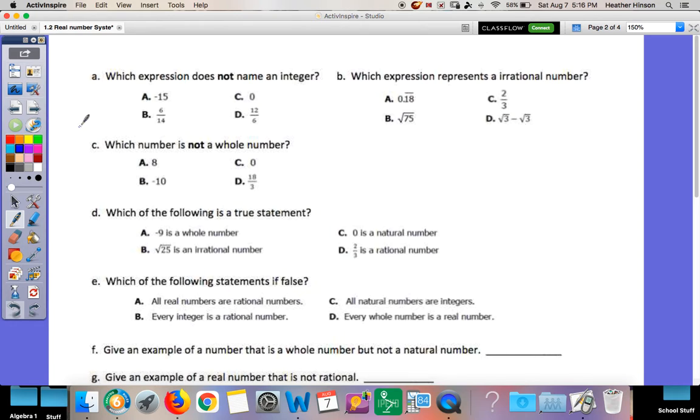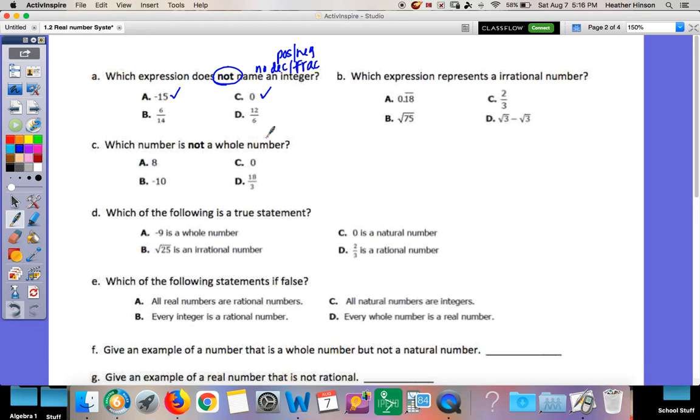Okay, next example. Which expression does not name an integer? Remember, integers could be positive or negative with no decimal or fraction. So is negative 15 an integer? Yes, because there's no decimal or fraction. We want the one that is not an integer. Is 0 an integer?